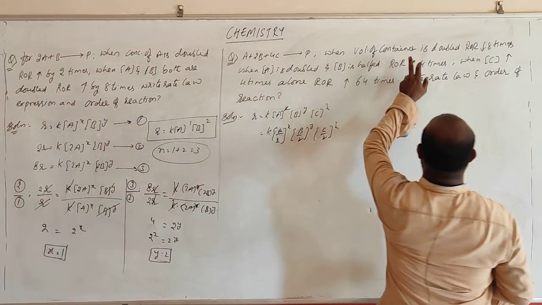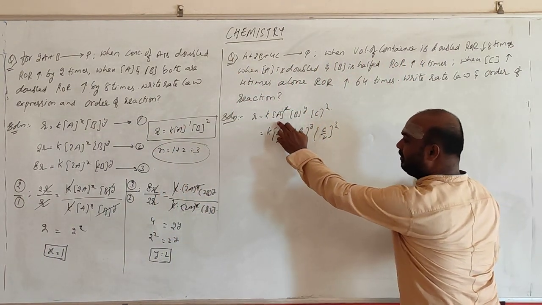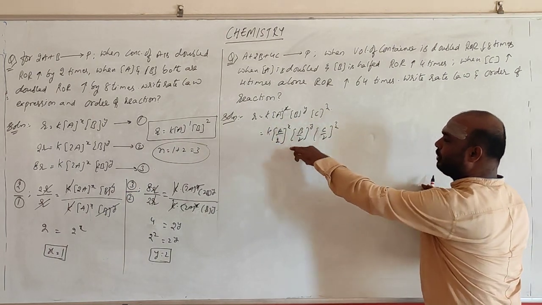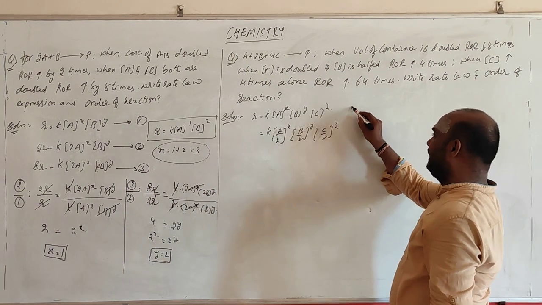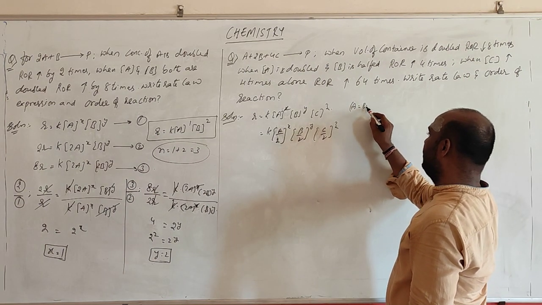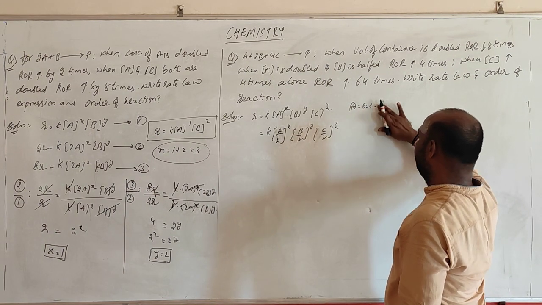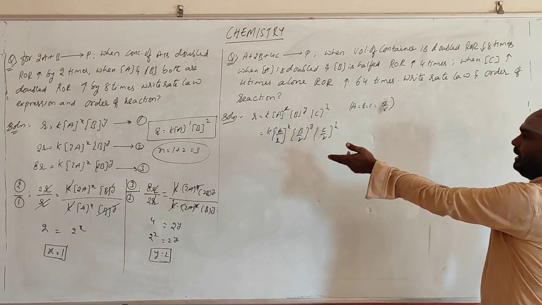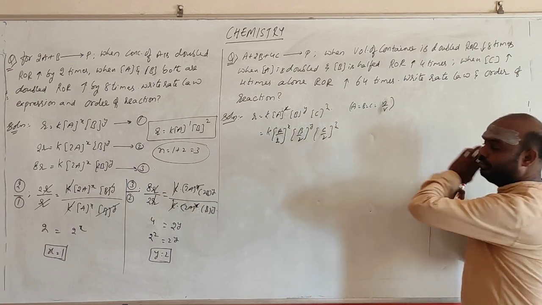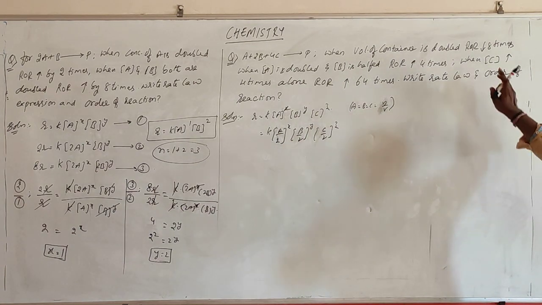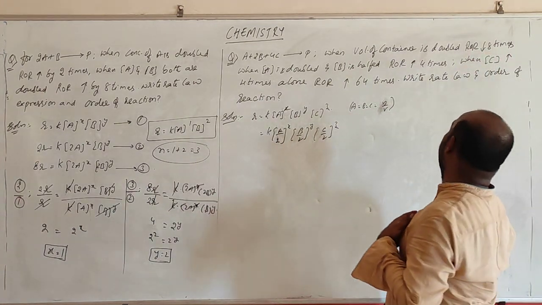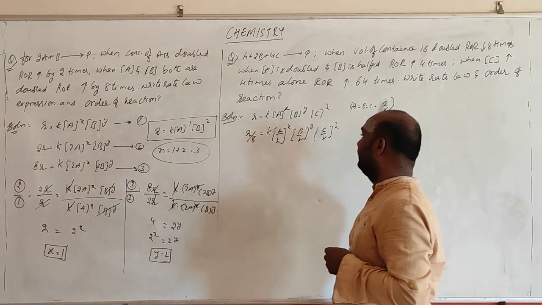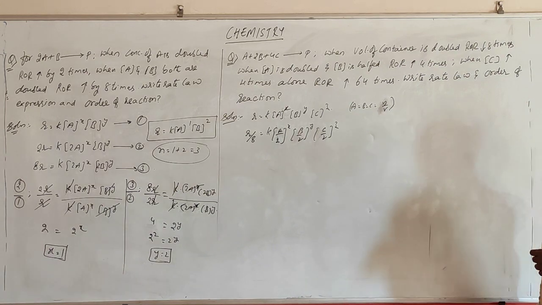When the volume of the container is doubled, the volume is in the denominator. The volume has doubled, so v becomes 2v for all three, because A, B and C are all n by v. Concentration is nothing but n by v. If the denominator is doubled, it will be 2, 2, 2 for these three things. The rate of the reaction decreases by 8 times, so it becomes R by 8. This is the condition.